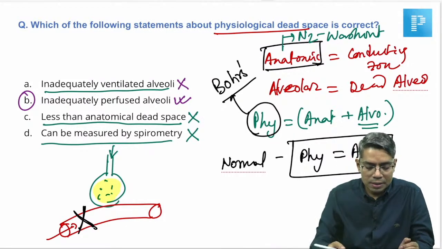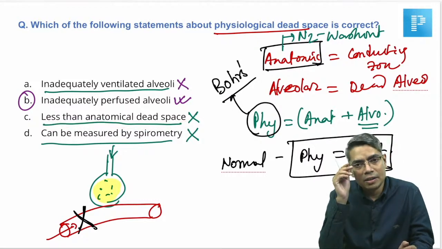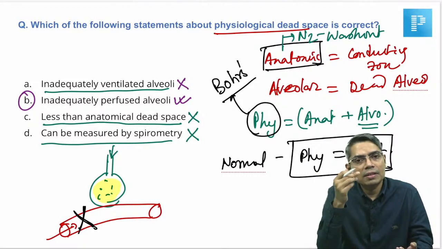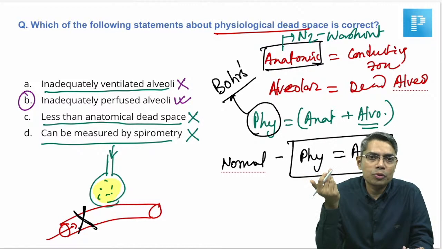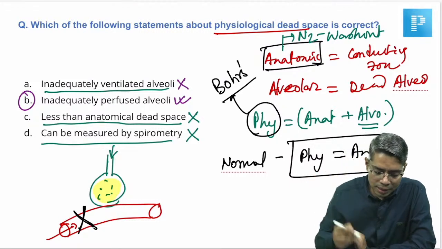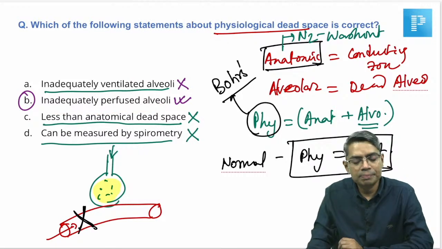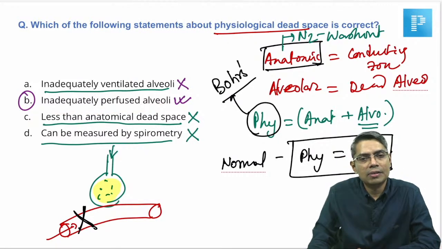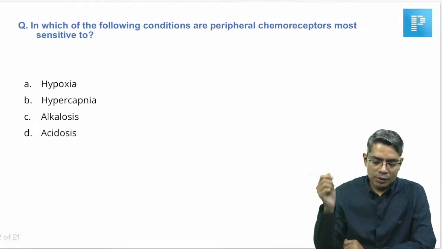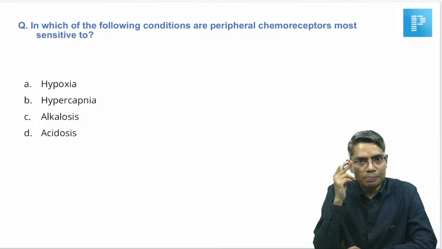So, see here, it is very easy to miss and make a mistake here, thinking that it is less than anatomical dead space. Physiological dead space cannot be less than anatomical dead space, because physiological is equal to anatomical plus alveolar. So, it has to be greater than or maybe equal, not lesser than. So, that is not correct. बाकी ये दोनों आप exclude कर ही लोगे, but B is the correct answer here, because this is the alveolar dead space and that will add on to the physiological dead space, okay. So, this is done. Now, in which of the following conditions are peripheral chemoreceptors most sensitive?